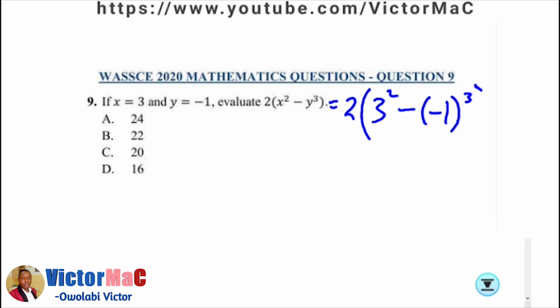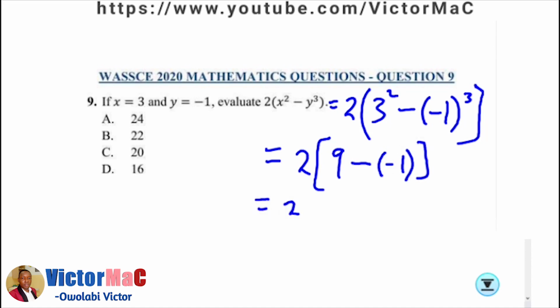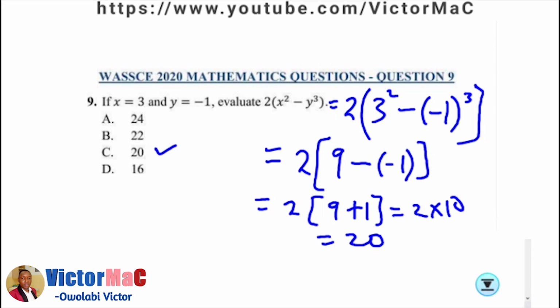The cube of minus 1 is minus 1. 3 squared is 9, minus minus 1 is 9 plus 1, and that is 2 times 10. So the answer is 20.